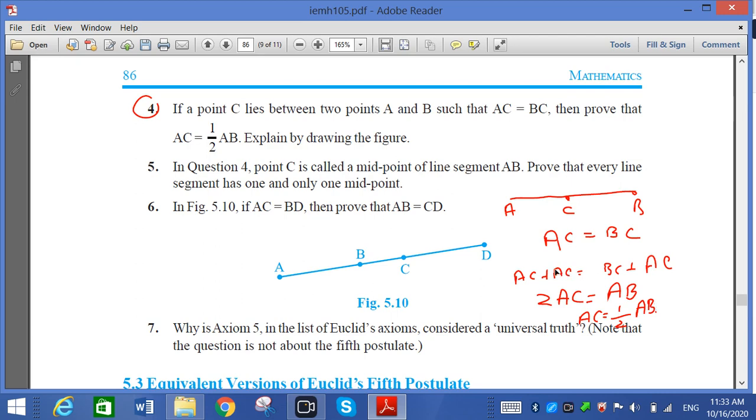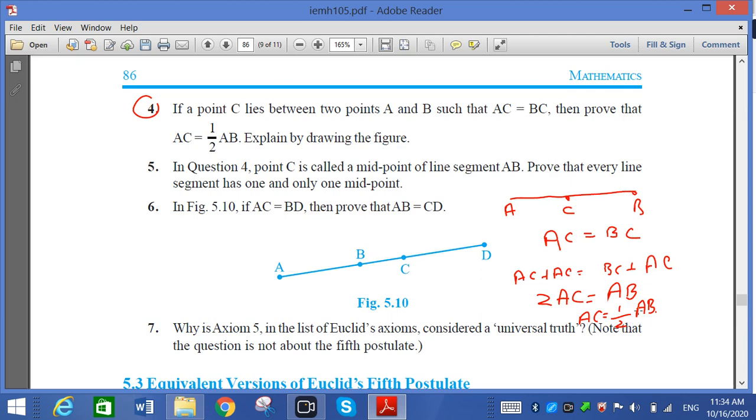Again I explain. C is lying between two points A and B. AC is equal to BC. Then prove that AC is equal to half AB. So AC is equal to BC, given. Now add AC to both sides. So here AC plus AC, that is 2AC. BC plus AC, that is AB. So AC is equal to half AB.